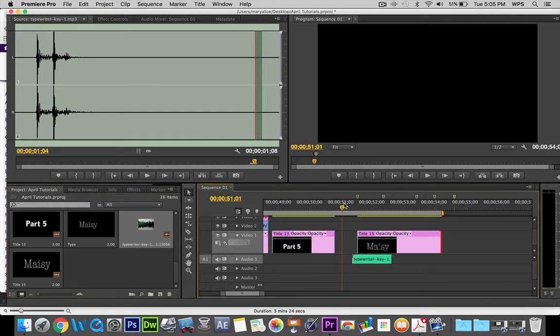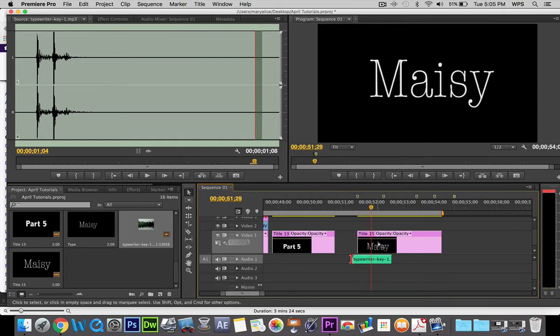And I'm actually going to place it so that you hear it a little bit before the first key is going to come up. All right. I can trim this up because this typewriter sound is a little long. And then I'm going to place a second one.